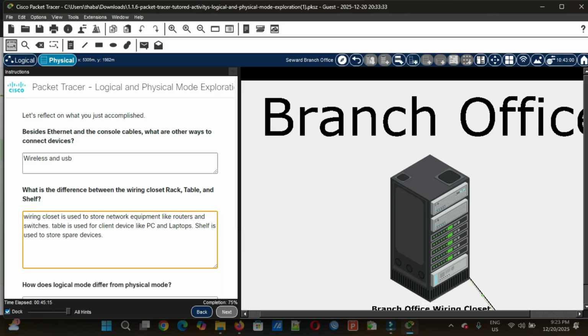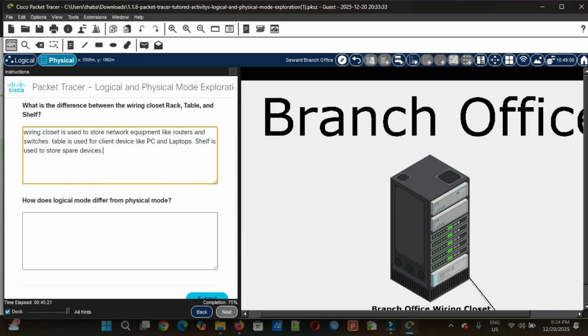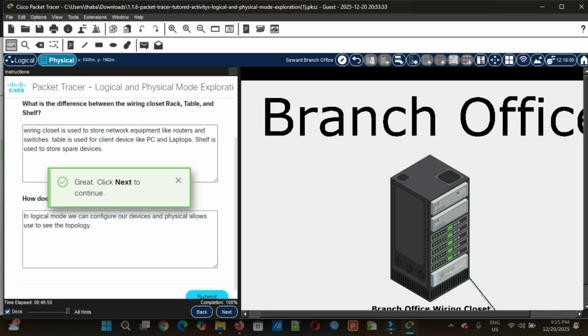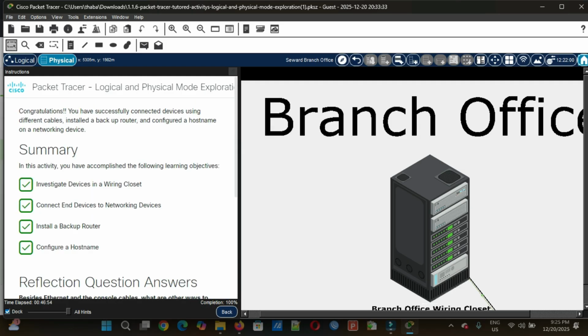Okay, let me go down. How does logical mode differ from physical mode? In logical mode, we can configure our devices, and physical allows us to see the topology. Okay, let me go down. Okay, I'll click submit. Great, click next to continue. Let me click next.